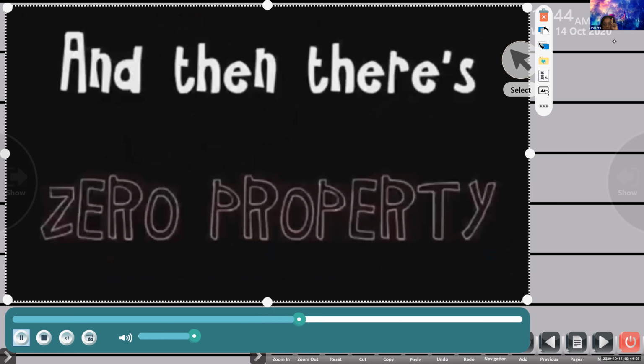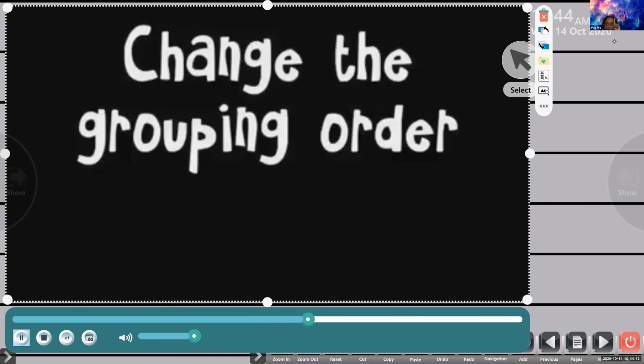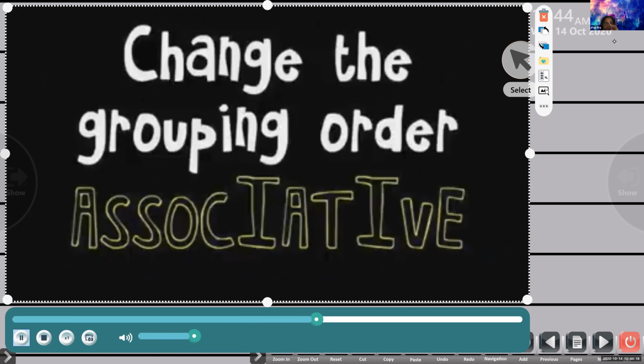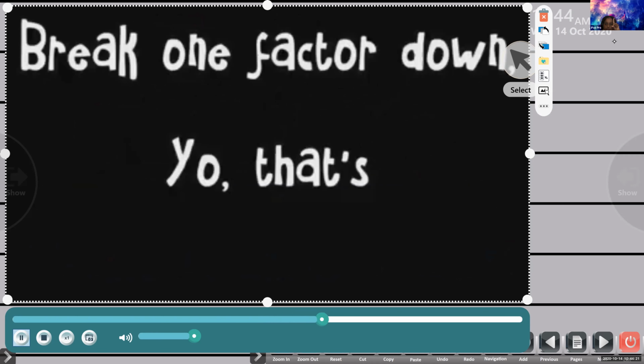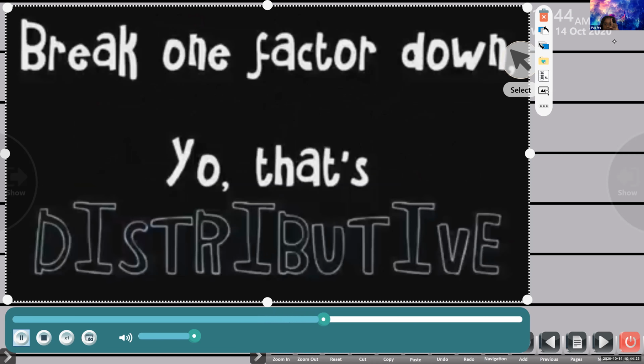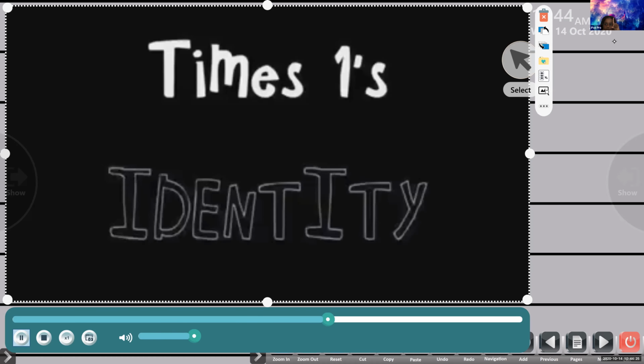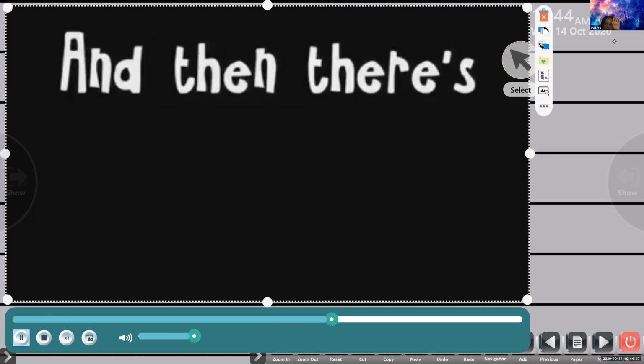Flip flop those factors, commutative. Change the group in order, associative. Break one factor down, yo, that's distributive. Times one's identity, and then there's zero property.